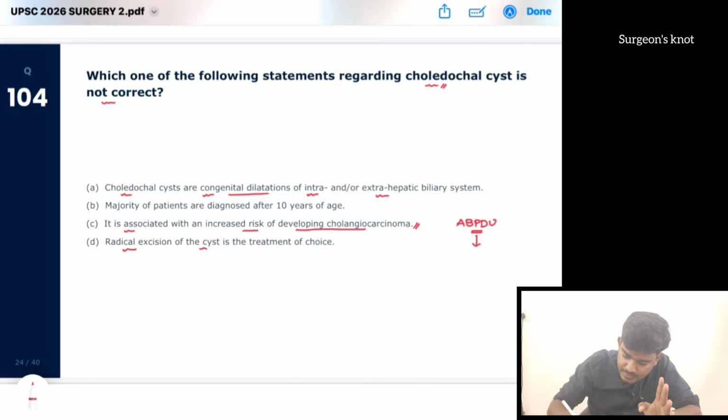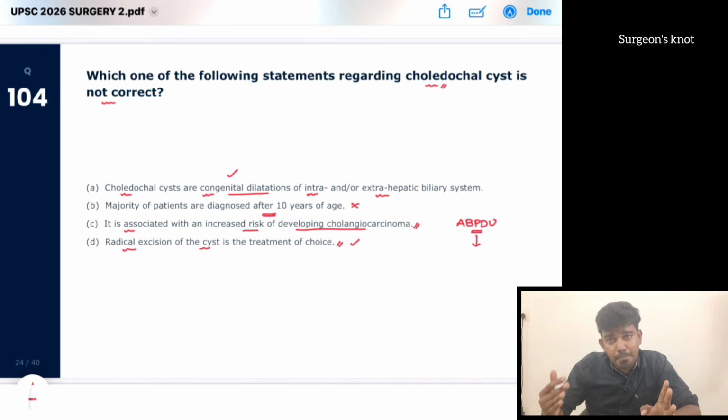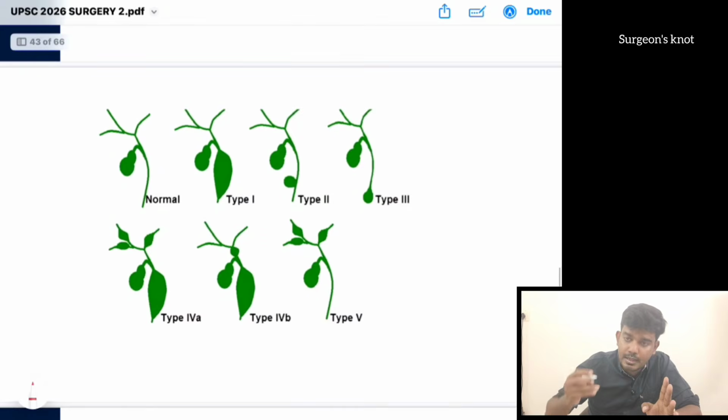Radical excision of the cyst is the treatment of choice. Yes, that is also correct. Majority of patients are diagnosed after 10 years. No, it is a congenital disorder. Before 10 years they are diagnosed. So the answer is B. That is the incorrect statement. This choledochal cyst classification is very much important.